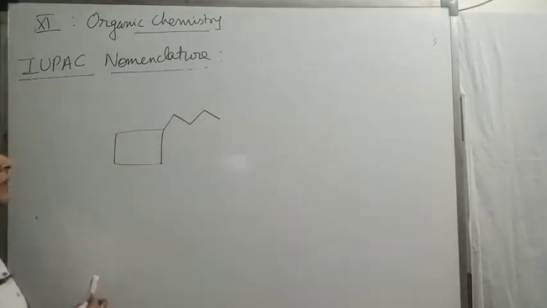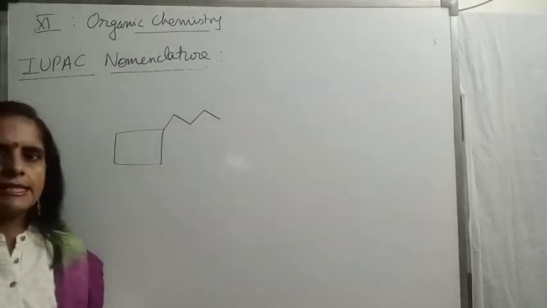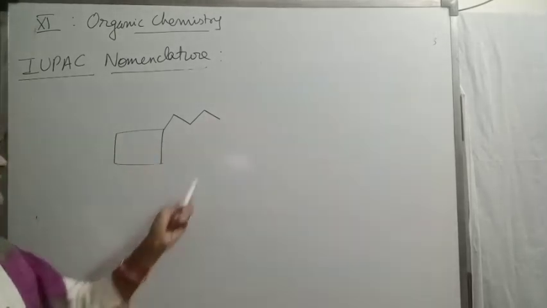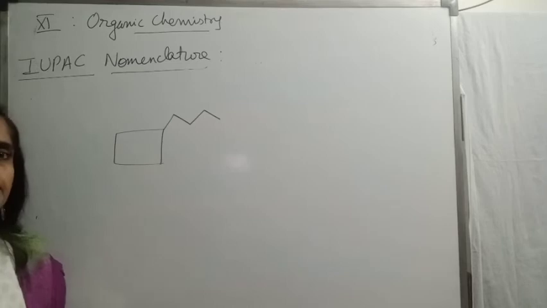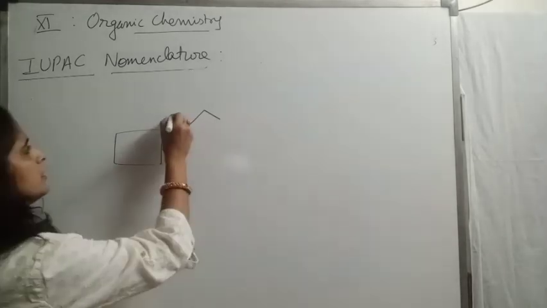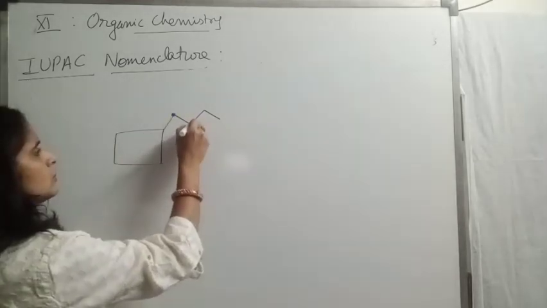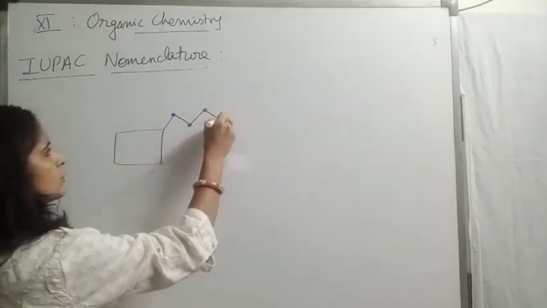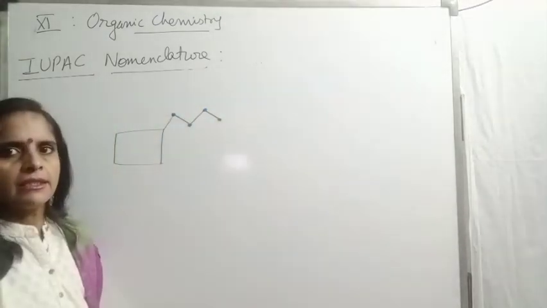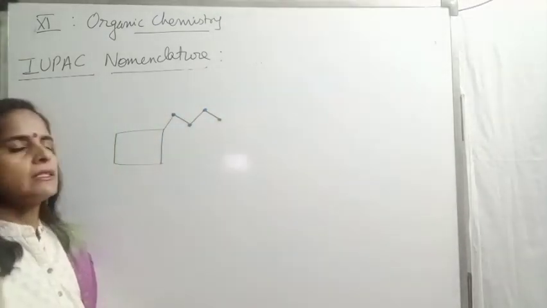Okay, just check. Both open chain and cyclic are there. It's a 4 carbon ring. Now in the side chain, if I check how many carbons are there? 1, 2, 3, 4. Same are there. I'm giving you some different cases.